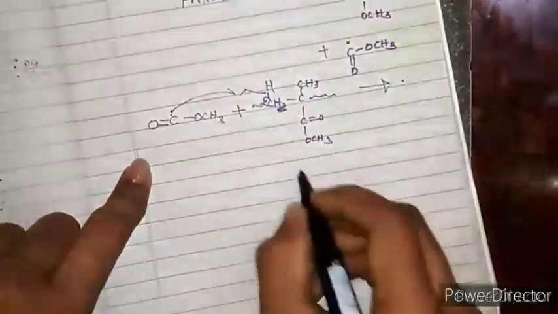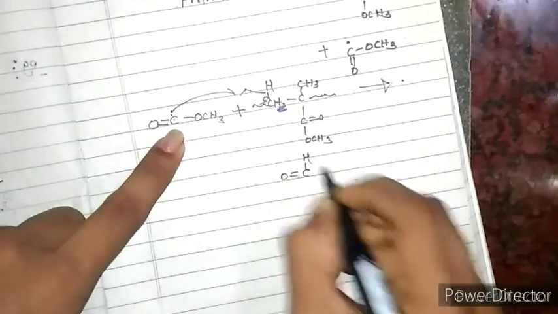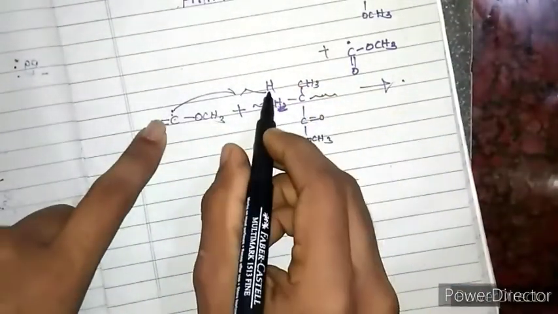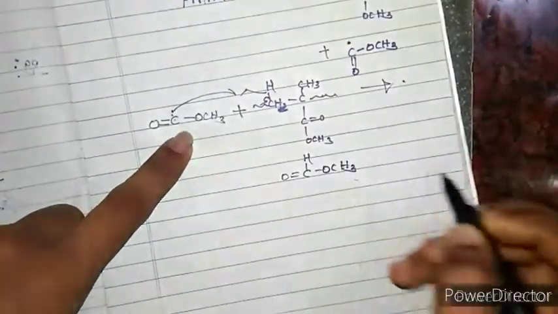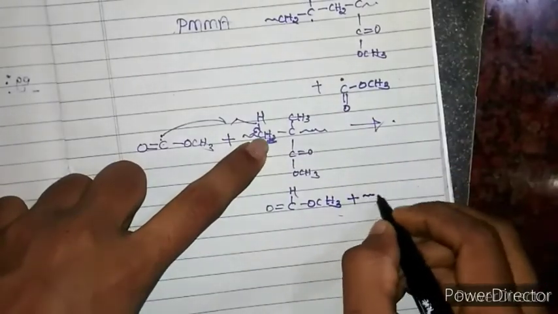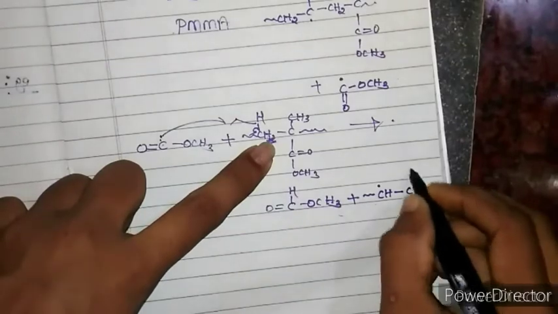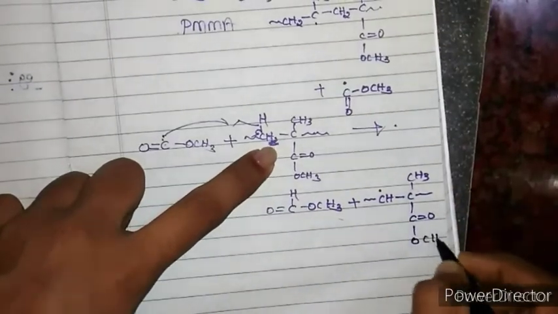Let me write O double bond C, and over this carbon I have hydrogen because the free radical over this carbon abstracted the hydrogen from here. So you will get this thing, CH3, and the rest of the thing I am writing as such. And this carbon has a free radical here, and CH3, C double bond O, OCH3.